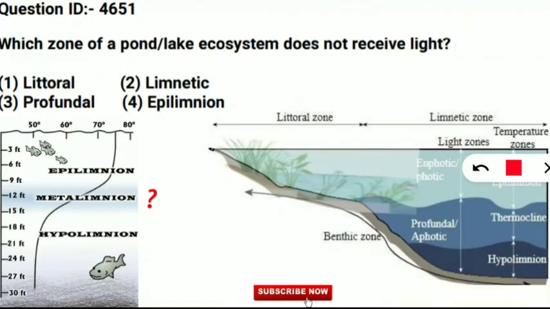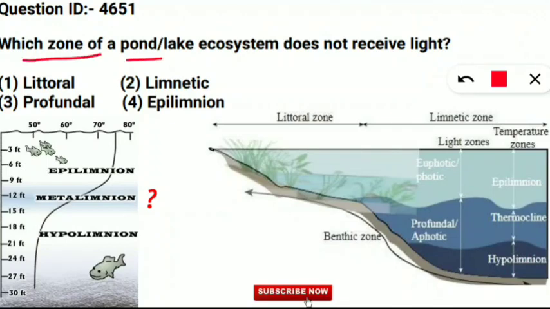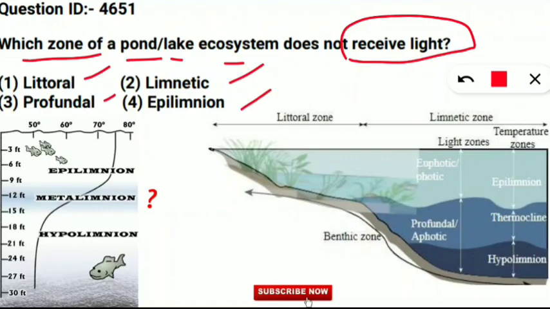Next question is on your screen, and the question was very simple, yet it is a conceptual question. The question was, which zone of a pond or lake ecosystem does not receive light? And the options were littoral, limnetic, profundal, or epilimnion. So here, to find out the answer, we have to know two zonations, two categories of the lake or pond ecosystem.